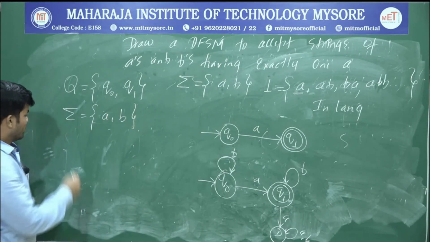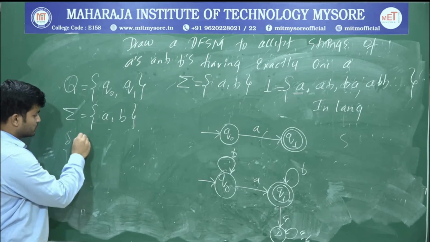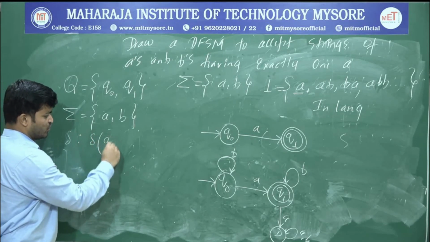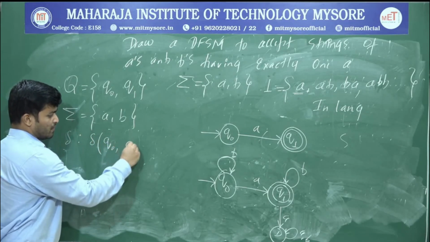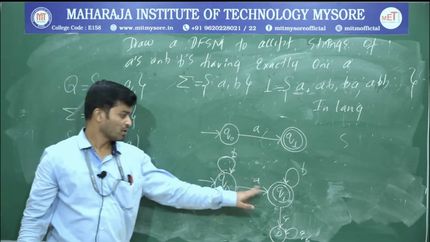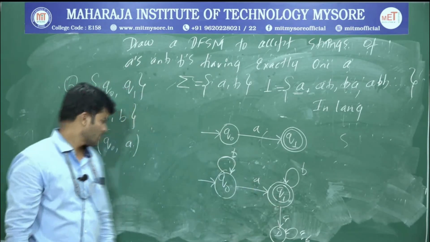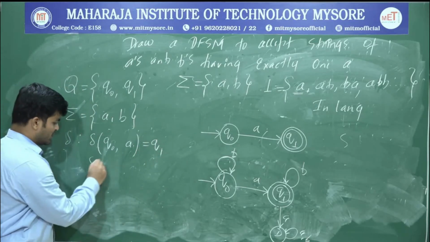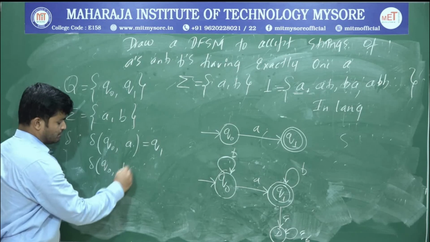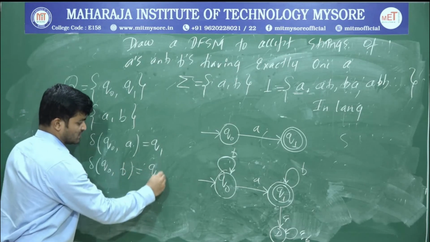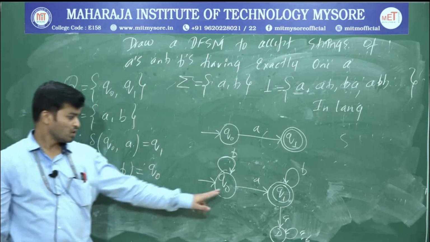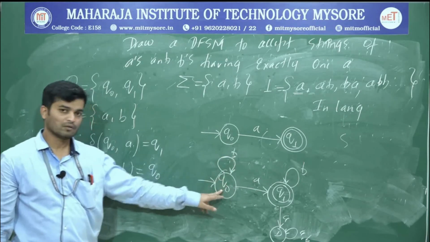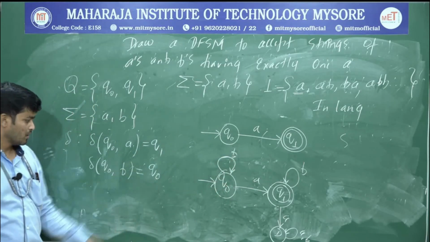And what is the transition function? Delta of Q naught upon A is Q1. What is Q naught upon B? Delta of Q naught upon B is again Q naught. So Q naught upon B is Q naught.